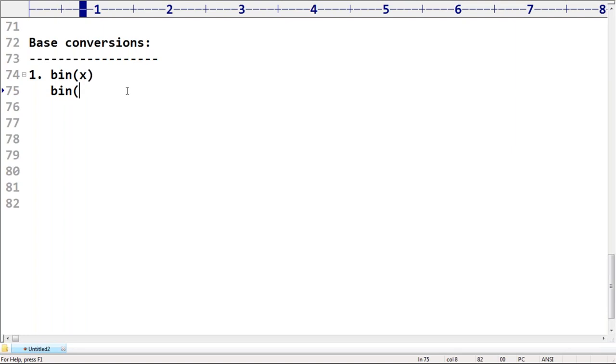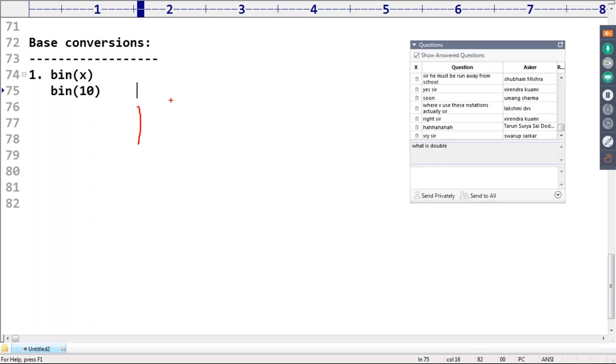Sir, bin of 10. Very simple. If you want to convert 10 to binary, it is a matter of 1 minute. The remaining people, don't feel bored. If you want to convert a decimal value to binary, divide by 2.